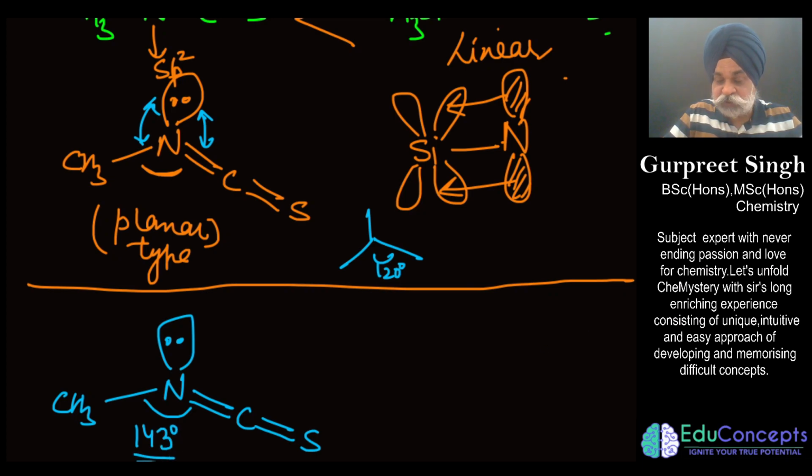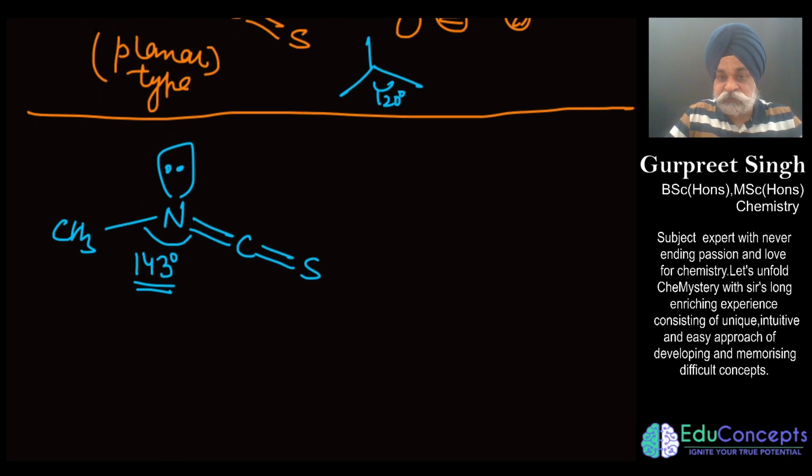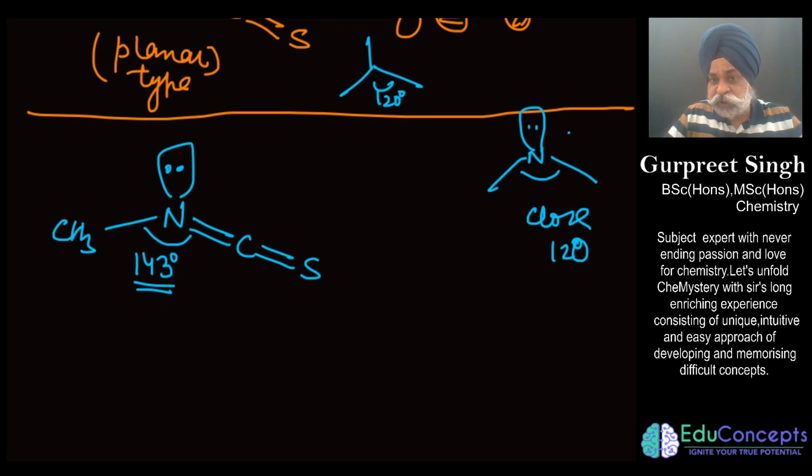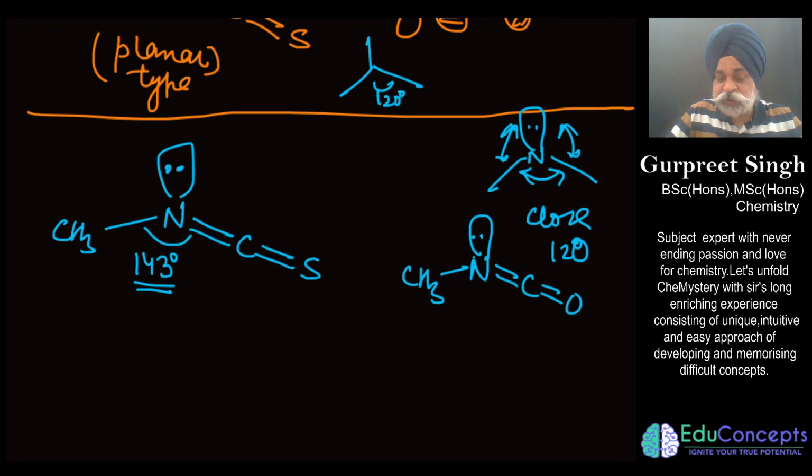This is also a very beautiful question to take up here. We expected that if it has a lone pair and you have a trigonal planar type of thing, this angle should be close to 120 or a little less than 120, because lone pair bond pair repulsion is greater than bond pair bond pair. But what you happen to see in this methyl isothiocyanate, and the same you would also see in methyl thiocyanate, is that the bond angle becomes greater than 120, which we would not be expecting.